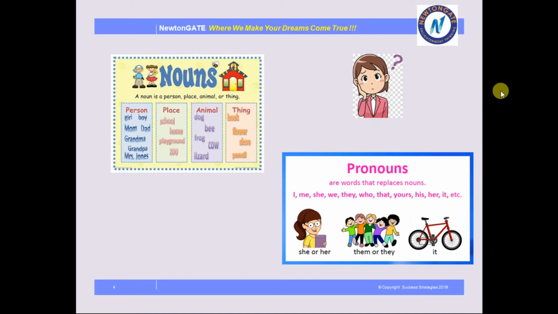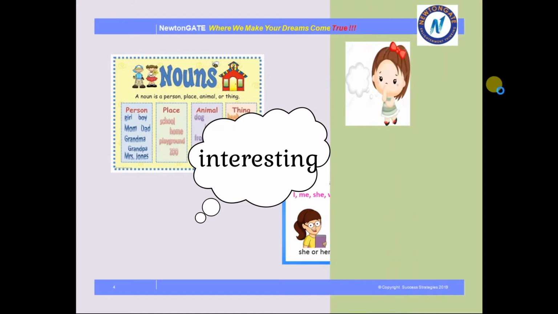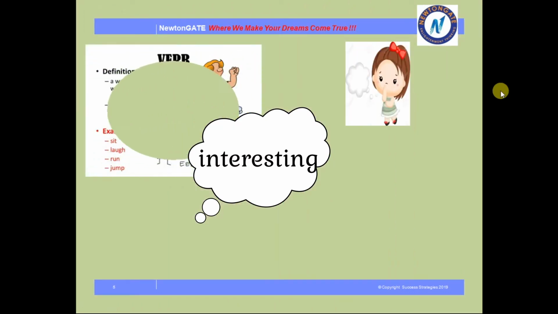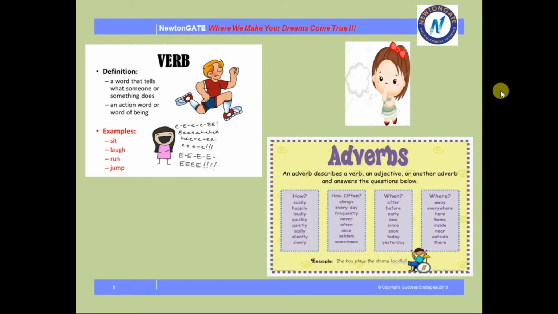I can say that she is very beautiful. Like that, we can use all these parts of speech. See, definitions are also very important. You have to know about definition. Otherwise, you can't place these parts of speech in a proper manner.